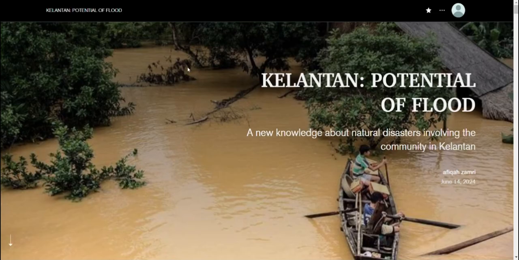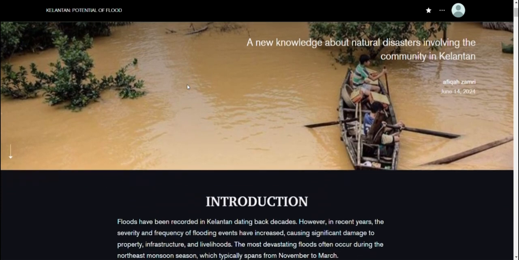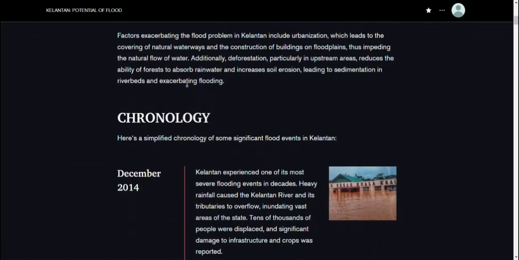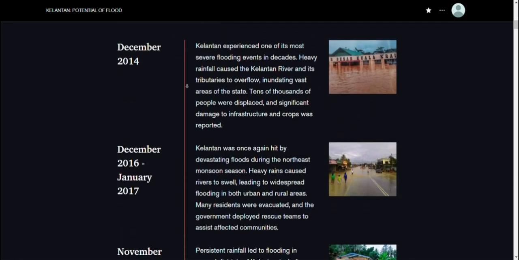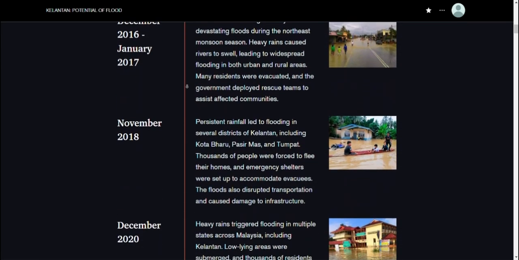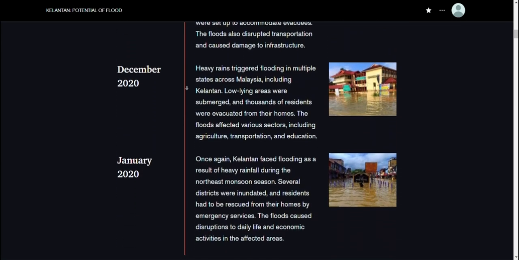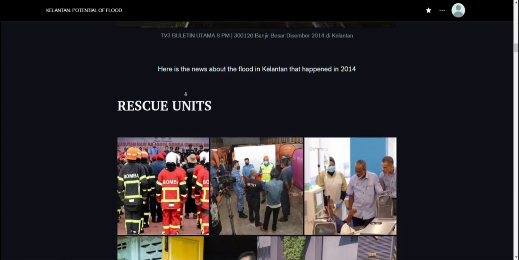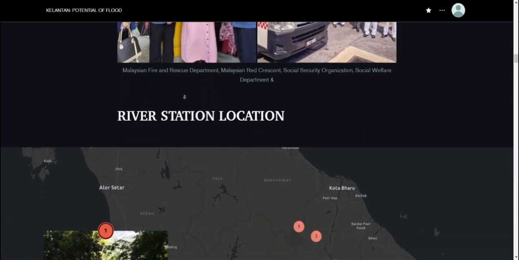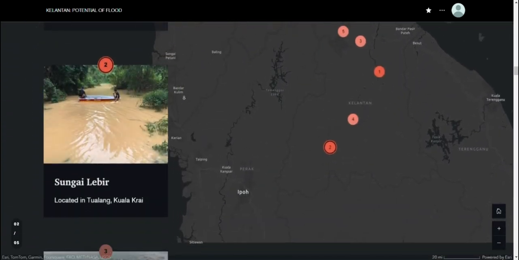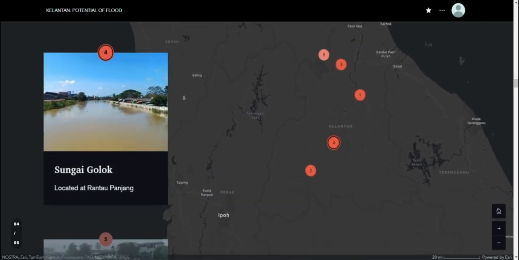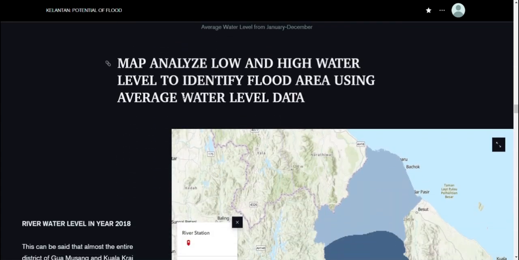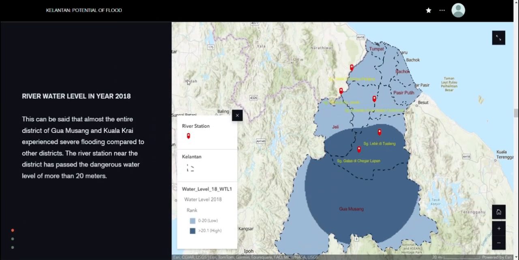And this is all the result for the story map. The chronology will tell you the floods that happened from 2014 until 2020. And this is the river station for every point of station in the analysis. And then this is the map of the result of the water level analysis in IDW.